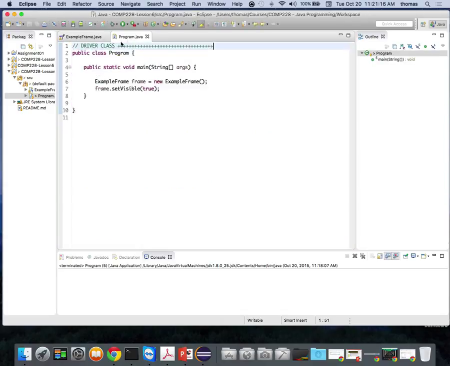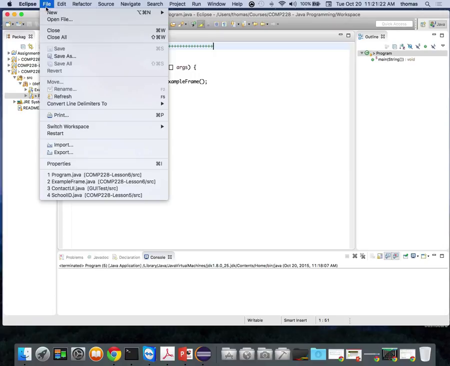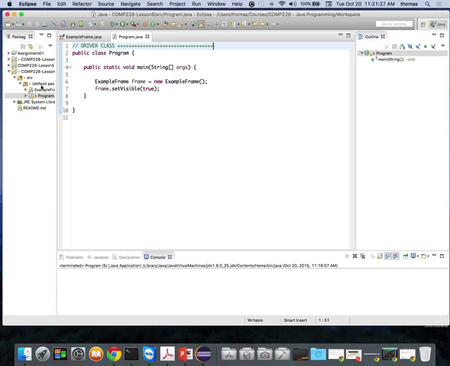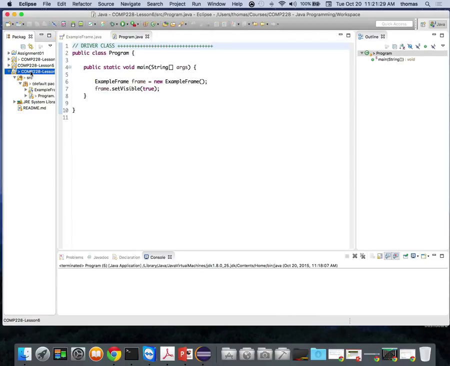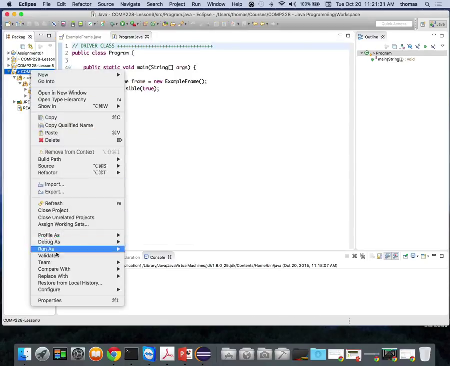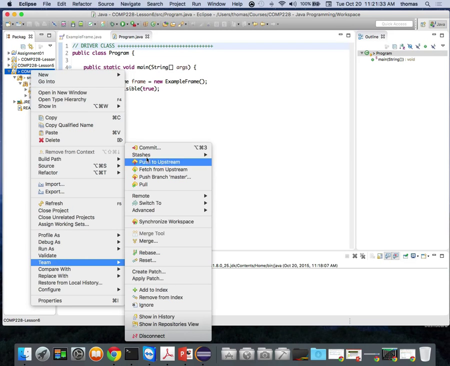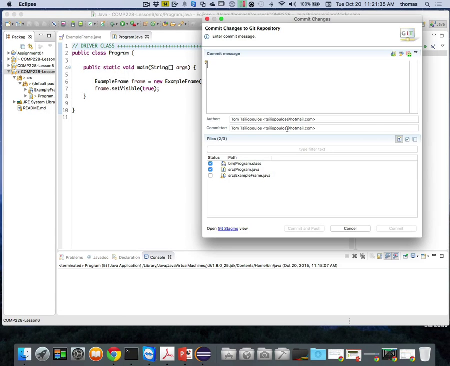Going back to program.java, we've created our first panel. Let me update this for you, and I'll do this within Java this time. So I'm going to do file, save all, if I can. If I don't have to, that means things are already saved. I'm going to go back to my project, go to team, and go to commit. Now it's going to ask me what I want to add. If you notice in my status, I have to click on exampleframe.java, which is the new thing I've added. Let me click this on. Now I'm able to use a commit message, saying something like this.